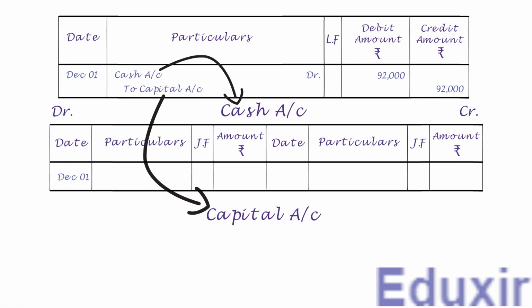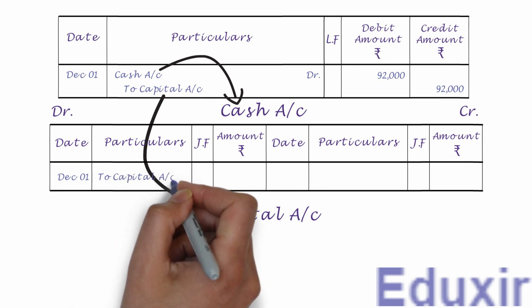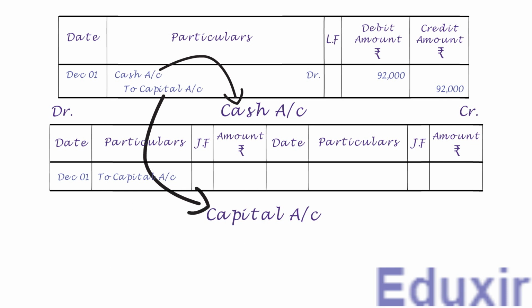In the particulars column, we always prefix the content with "To". Now comes a bit confusing part for the beginners. If you have just started learning posting, pay close attention here. After writing "To", we need to write capital, signifying that the cash is received in the form of capital.